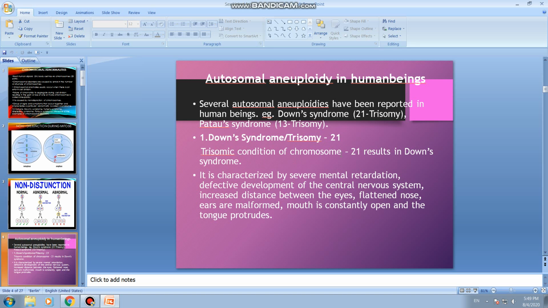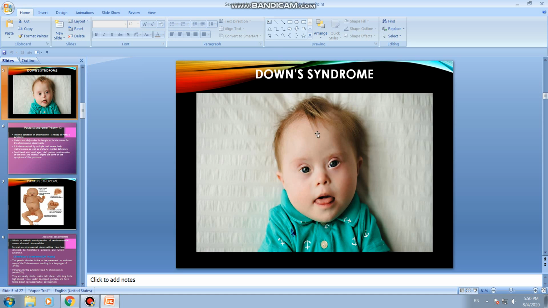A trisomy condition of chromosome 21 results in Down syndrome. The characteristic features or symptoms are severe mental retardation, defective development of the central nervous system, increased distance between the eyes, a flattened nose, malformed and sometimes disfigured ears, and a mouth that is constantly open with the tongue protruding. So this is the picture of a child with Down syndrome.